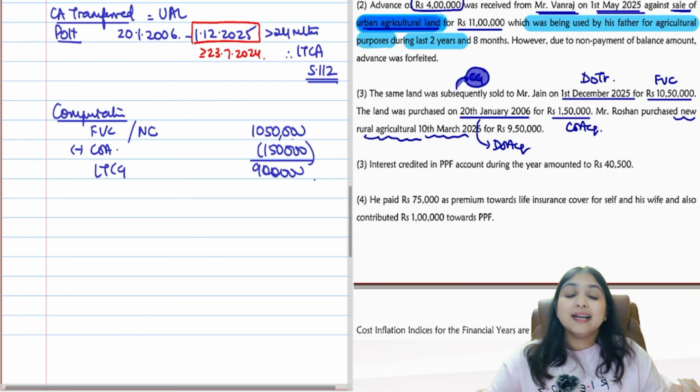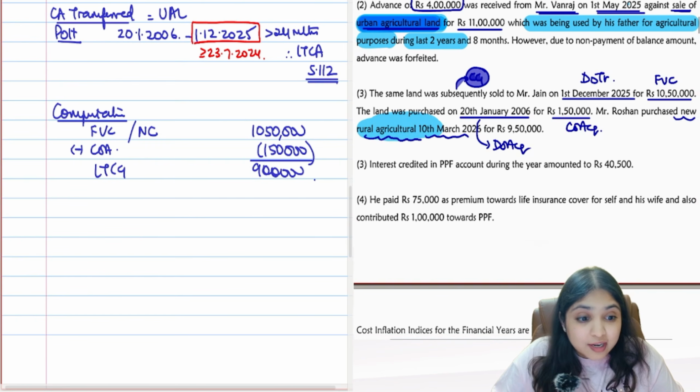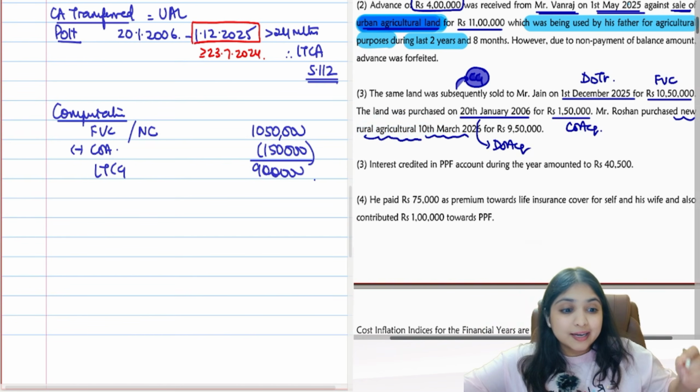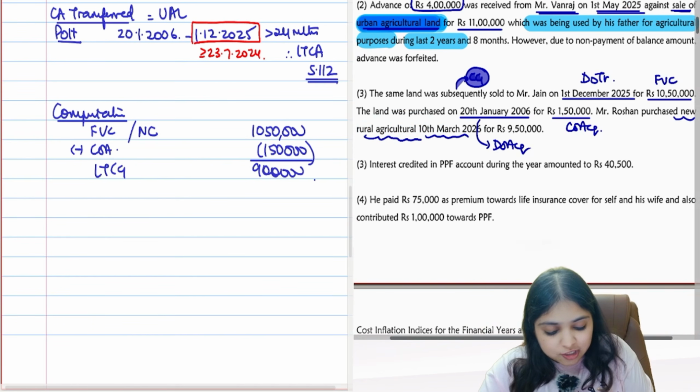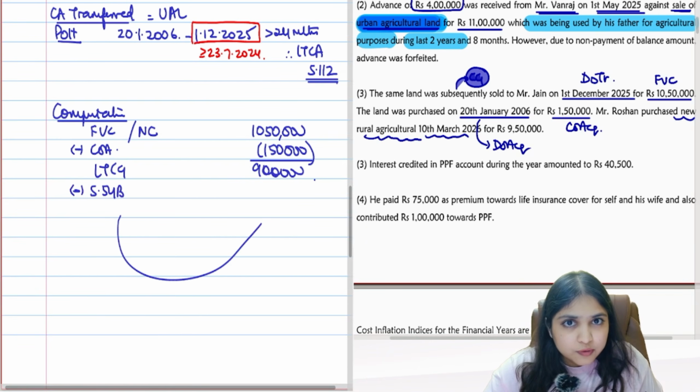Now tell me, is any exemption possible? Assessee is selling an urban agricultural land. Assessee is buying a rural agricultural land. Now tell me, which section exemption will you talk about? Selling an urban agricultural land, buying a rural agricultural land. You will think about section 54B, but blindly will I put the number over here?